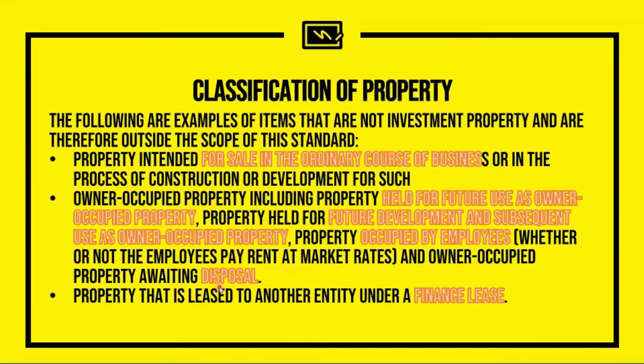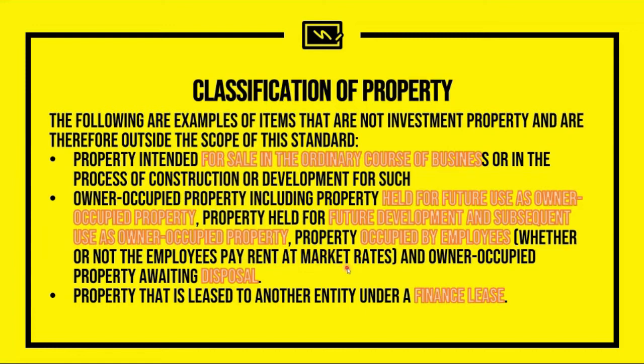Okay, so let us dissect this second bullet point. The first item, held for future use as owner-occupied property, is treated as PPE. Then property held for future development and subsequent use as owner-occupied property is classified as PPE. Property occupied by employees is also PPE. Why? Because employees are considered to be related parties, regardless of whether the employees are paying rent or not.